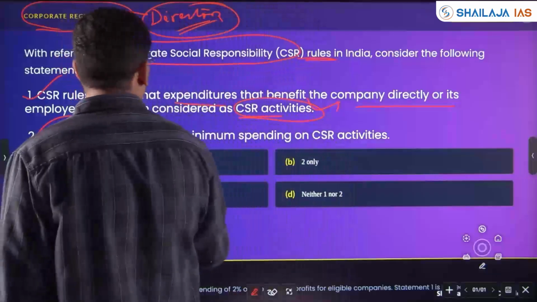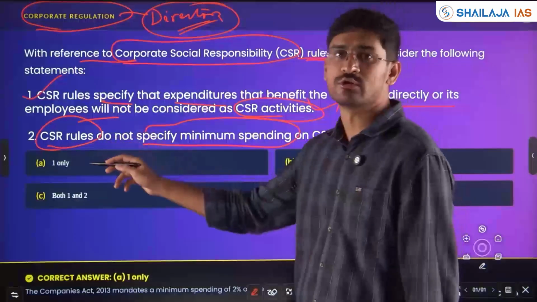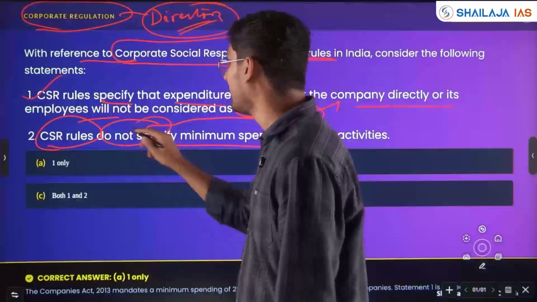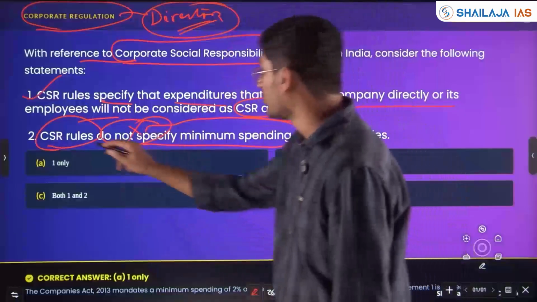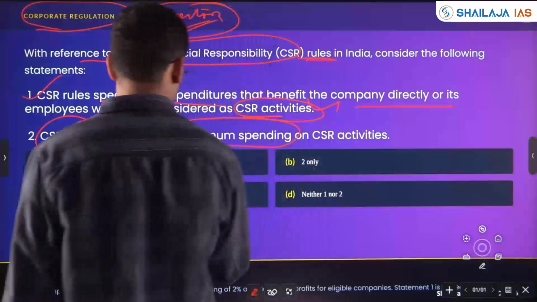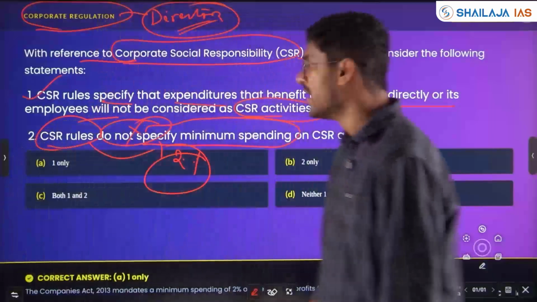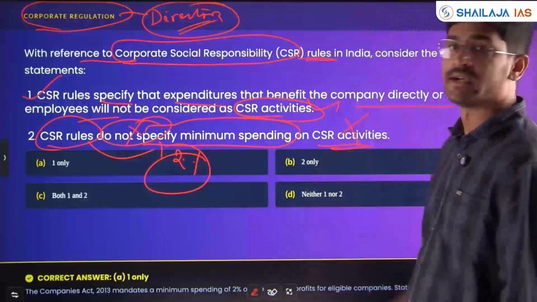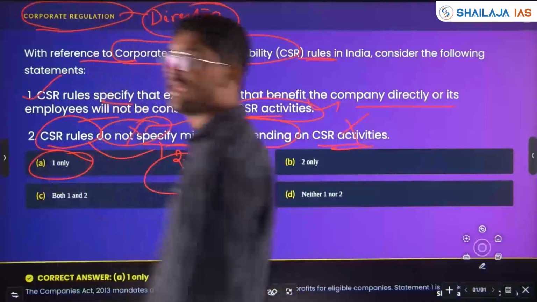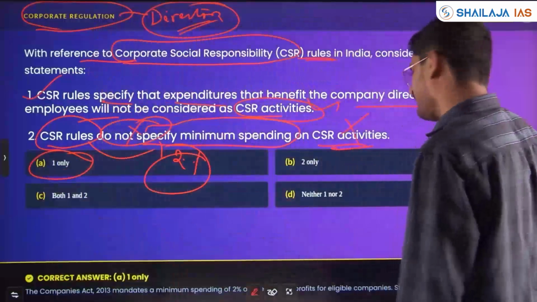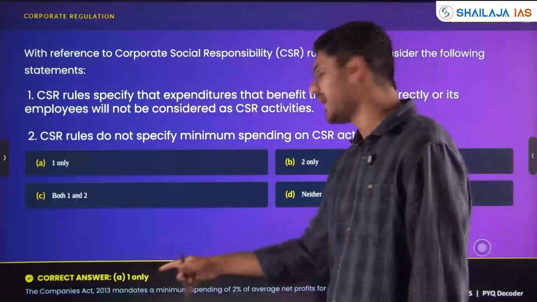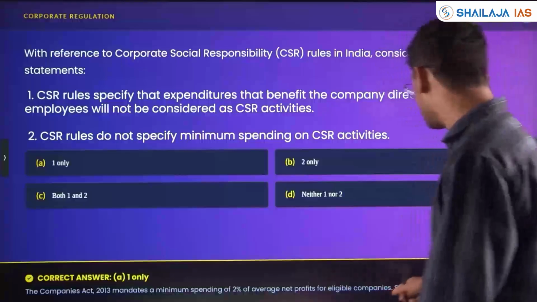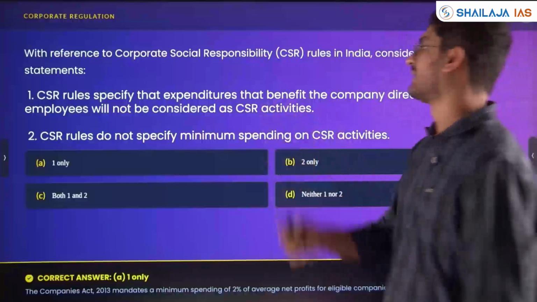CSR rules do not specify minimum spending. See, rules always specify particular things in detail. Do not specify is wrong. CSR rules do specify it is 2%. 2% of its profits for the CSR activity should be done. So statement 2 is wrong, statement 1 is right. Answer will be one pair or one only. So the Companies Act 2013 mandates a minimum spending of 2% of average net profit for eligible companies. Statement 1 is correct.